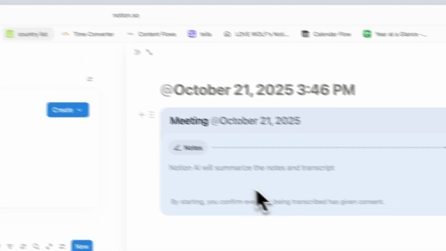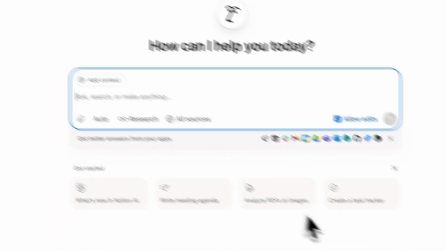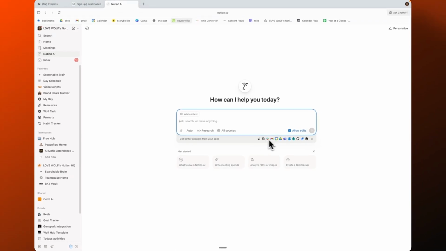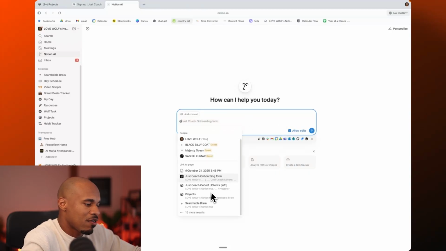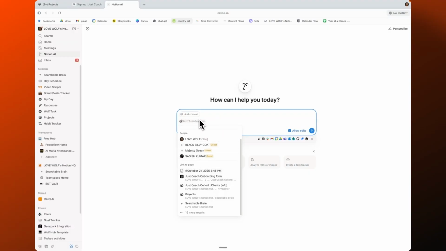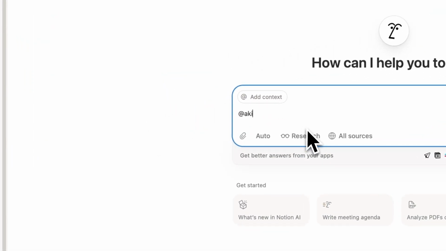And then also, if you just go to Notion AI, it looks just like ChatGPT, but it's connected to all of your tools. So it can read through your Google Drive, your calendar, your Slack, your email, anything you need to do, it can go ahead and access all those things. And it has knowledge of literally every single thing in your Notion, especially if you hit the @ symbol. Then you can get to anything, like I could say my name, and it's like my brain, and it knows everything inside of my brain, everything inside of my insight brief, right? So it's super freaking dope, and you need to be taking advantage of this thing right here.